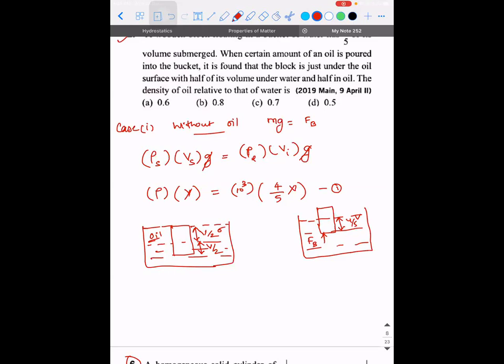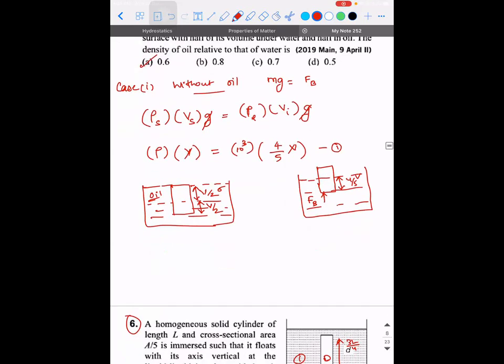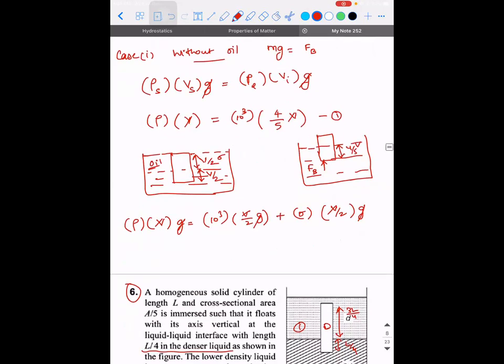So the answer is 0.6. That's right. So density of solid into volume into g is equal to 10 power 3 into V/2 into g plus sigma into V/2 into g. So g gets cancelled, V is gone. So density of solid is rho.